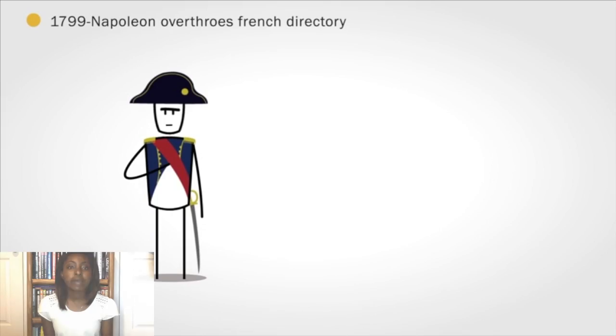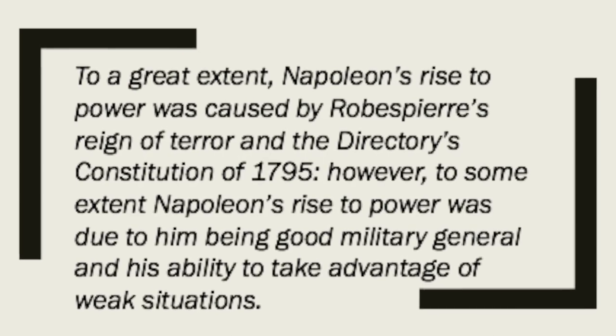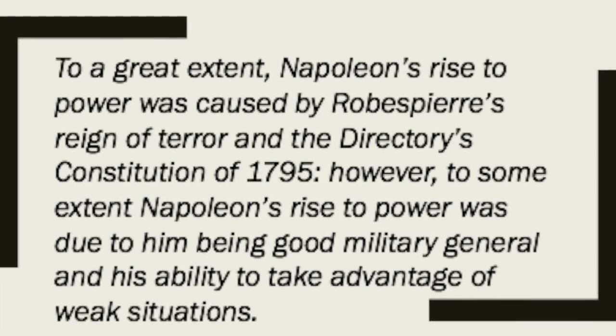Robespierre, never far from power it seems, convinced Napoleon to take part in his coup in 1799. Together, the two were able to manipulate and dupe both the government and military officials to successfully form the French consulate. Personally, I think it was a mixture of both. Napoleon had great military skills, but without the government doing such a terrible job, he wouldn't have become Napoleon. So while Napoleon was comparably a good thing, Robespierre and the Directory were a mess.